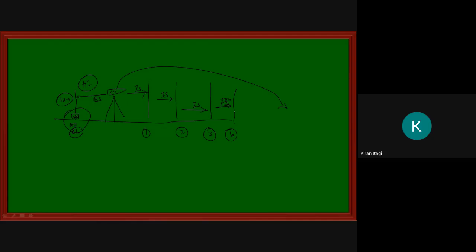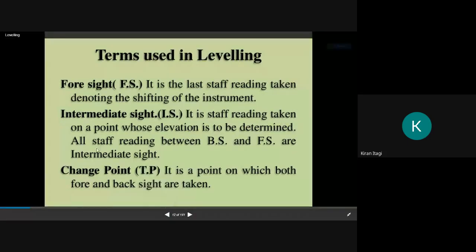Then after the foresight, what I will do, I will bring this instrument here. I will keep it here. Then I will take the back reading again. What is change point? Just now I showed you, I am moving the instrument from one position to another position. It is the point on which both fore and back sights are taken.